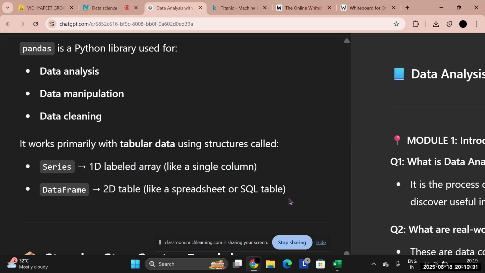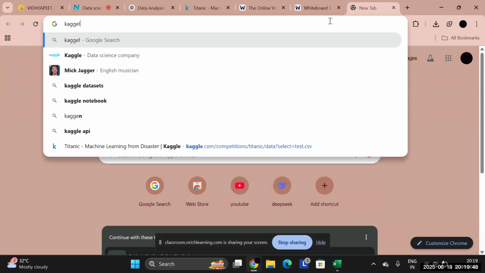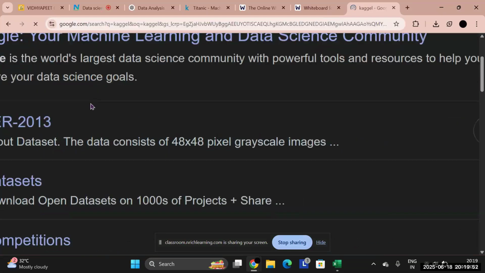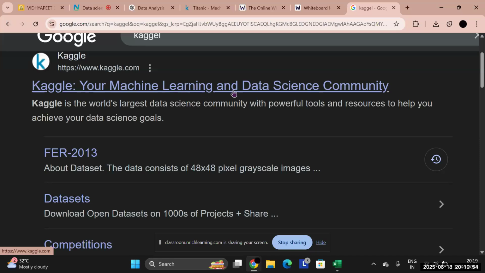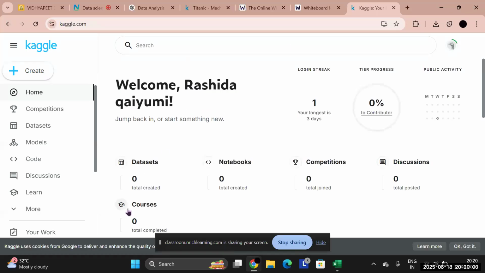Now you might think, where does this data come from? Why are we even talking about data and where it comes from? So when we will be working on a project, we have a platform which we call Kaggle. Do you know what Kaggle means? Have you ever explored Kaggle? See, here you can see Kaggle, your machine learning and data science community. When you click on Kaggle, you will have this page.